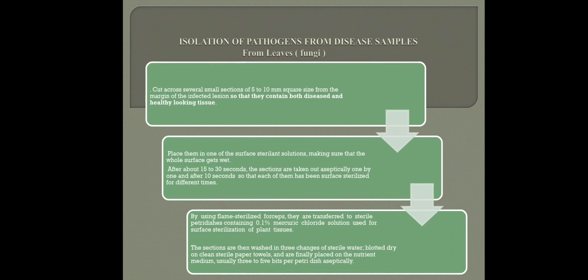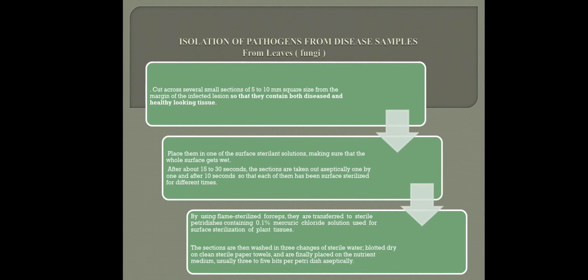Talking about these steps in detail, how do we isolate pathogens from the disease sample? Samples can be from leaves, or we can isolate from the soil. Here I have mainly discussed the leaves and the soil. From the leaves, we have to cut the sample into small pieces, so that each piece has a portion which contains the disease and a portion which is healthy, and then we put them in surface sterilant solution so that the whole surface gets wet.